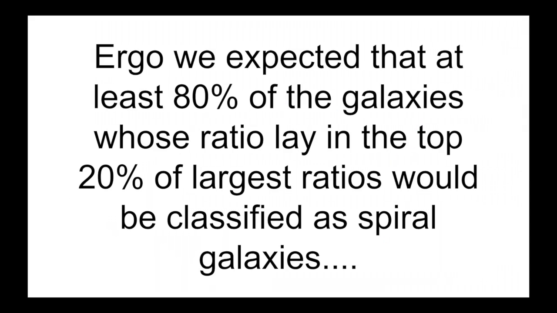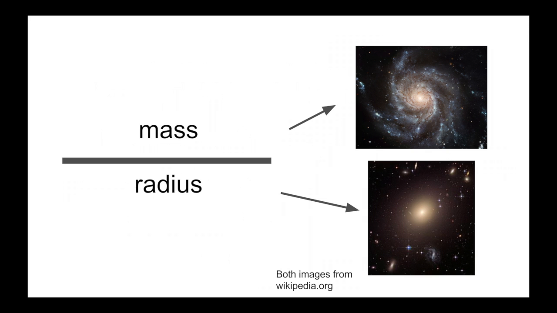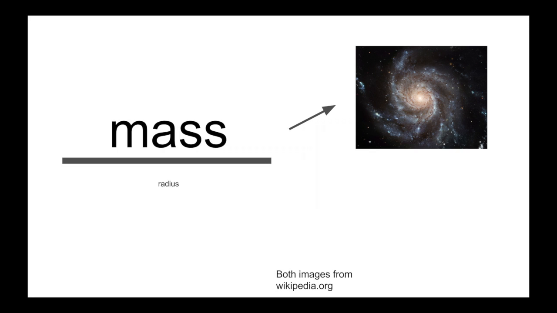The specific question we wanted to answer is, we expected that at least 80% of the galaxies whose ratio lay in the top 20% of largest ratios would be classified as spiral galaxies. Based on what I said before, if we take the equation of the ratio and increase the mass and decrease the radius, this follows the characteristics of a spiral galaxy. So a larger ratio should represent a spiral galaxy.